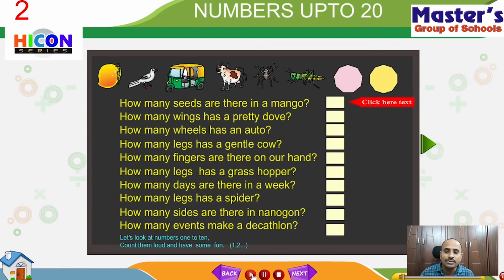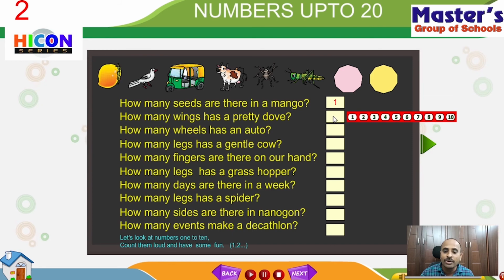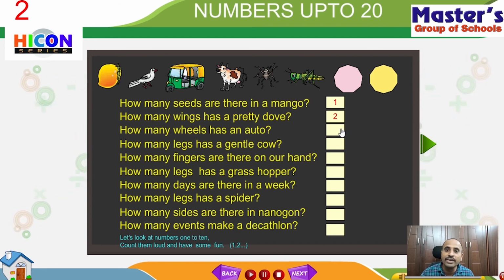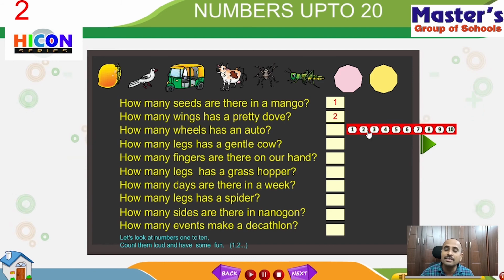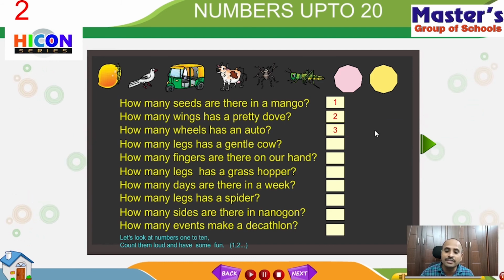So children, write the answers. How many seeds are there in a mango? There is 1 seed in a mango. The answer is 1. How many wings does a pretty dove have? It has 2 wings. The answer is 2. How many wheels has an auto? An auto has 3 wheels. So the answer is 3.